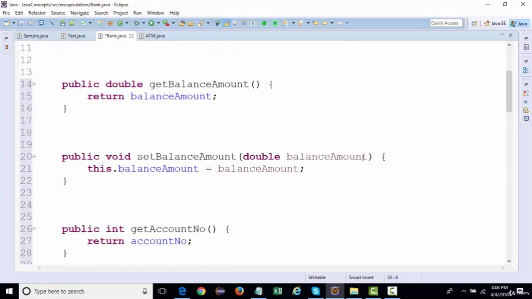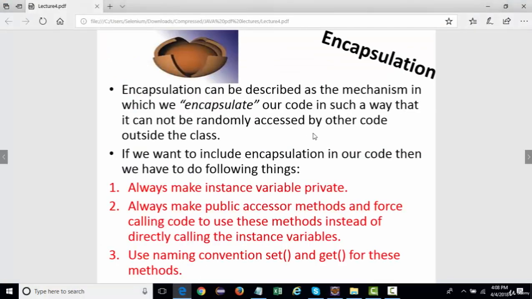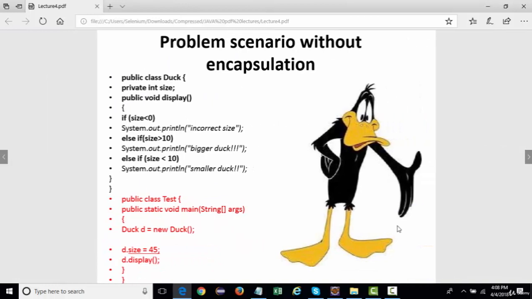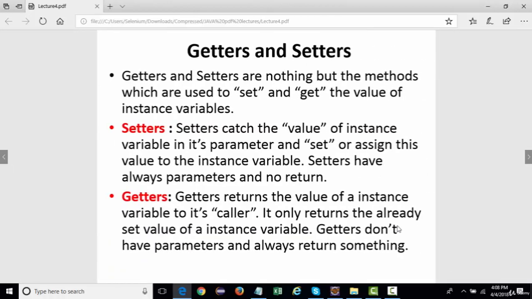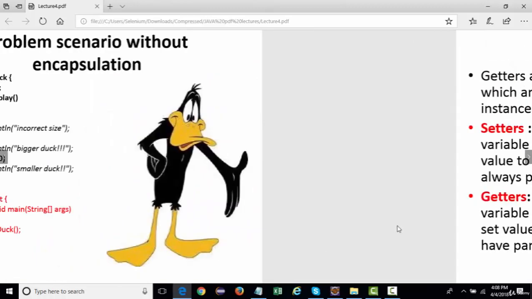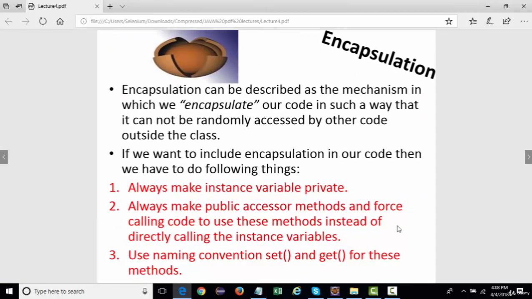So what we have studied so far is some principles of encapsulation, something related to getters and setters. Although the example that you see in the PDF is a bit different, that is what we have used with a different example. So, how we're going to define getters and setters, and then we have seen some benefits of encapsulation. I'm going to share this PDF with you, just go through it, and in the next lecture, we're going to talk about inheritance in depth, and then we'll be looking at polymorphism. All right.